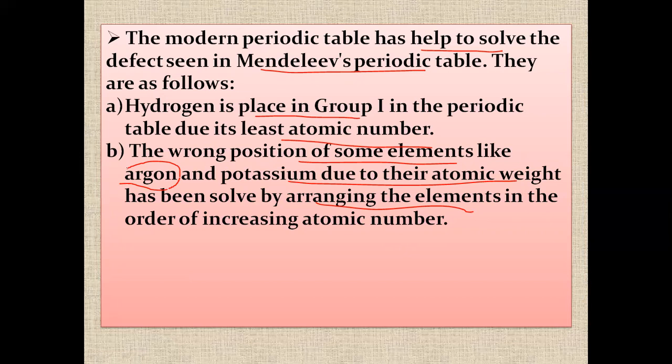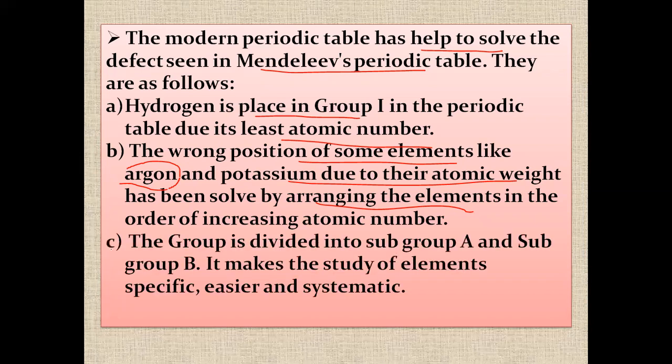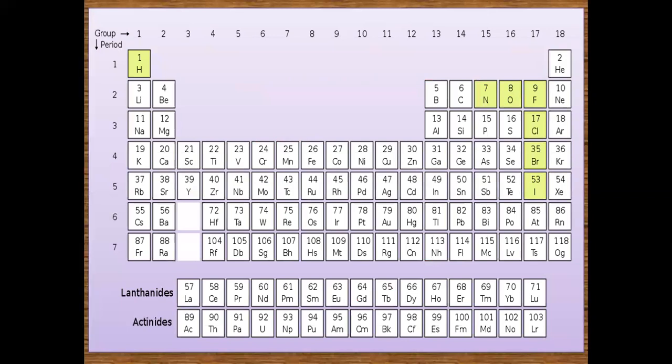But when we arrange them by atomic number, the positions of argon and potassium can be managed properly. The group is divided into subgroup A and subgroup B. It makes the study of elements easier, specific, and systematic. This is the modern periodic table.